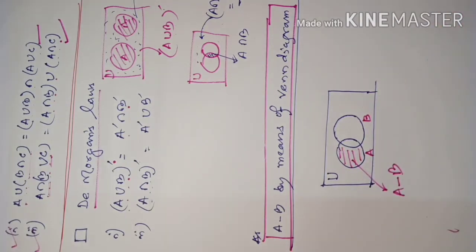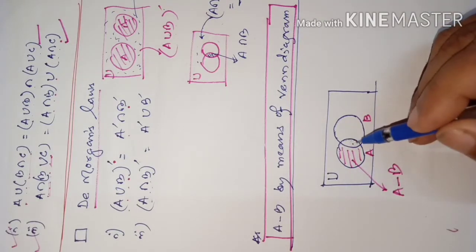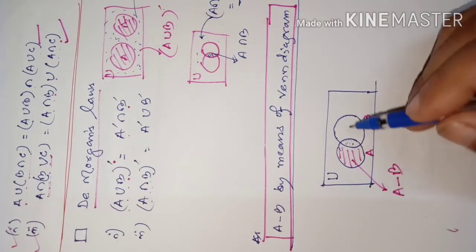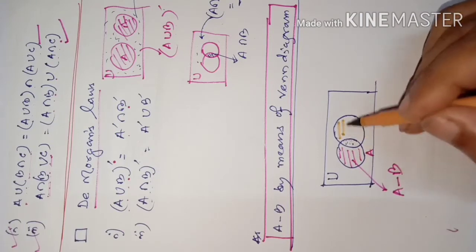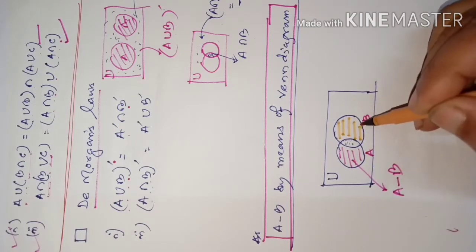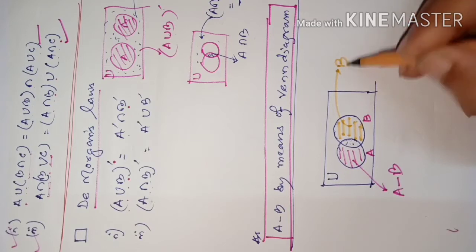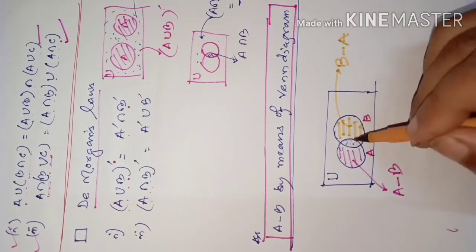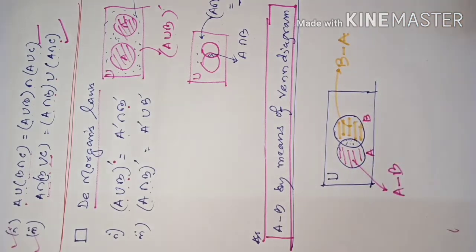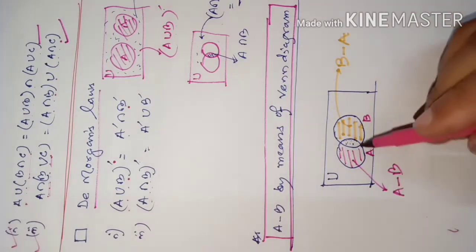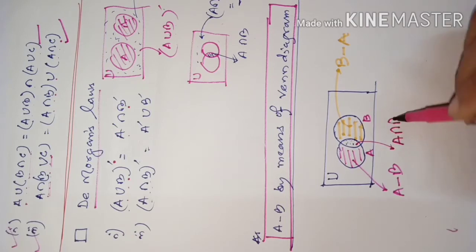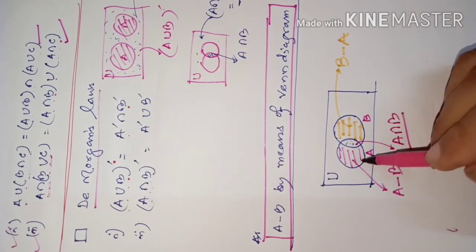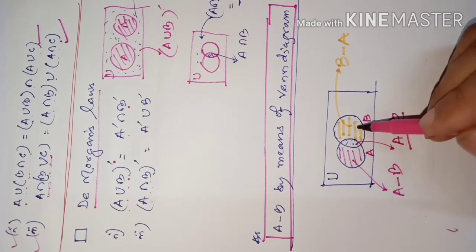Then in a similar way, this portion is also covered by A. So this part you have to leave. Now this part, by means of the diagram I am showing you, is actually B minus A. It means from B, A is out. So that is B minus A. And the common portion of A and B is A intersection B. So this part is A minus B, this is A intersection B, this is B minus A.